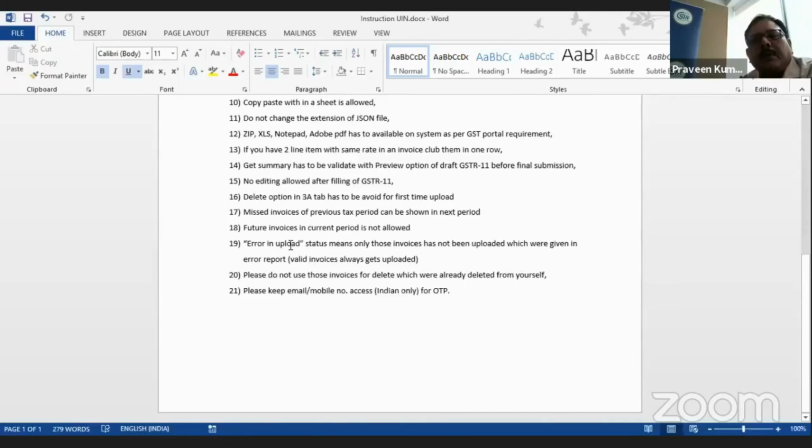Please do not use those invoices for delete which are already deleted by yourself. Please do not repeat the delete action twice. Please keep email and mobile access for OTP while filing the GSTR 11 and 10.